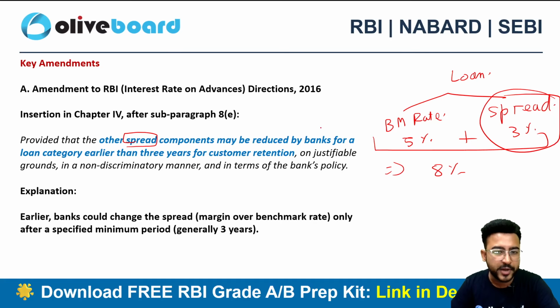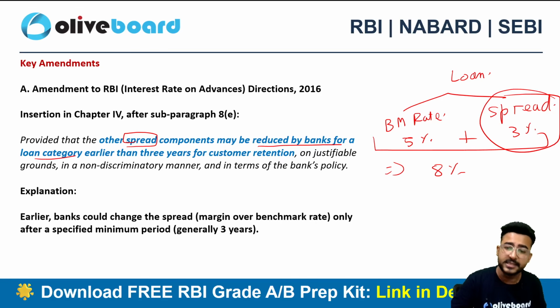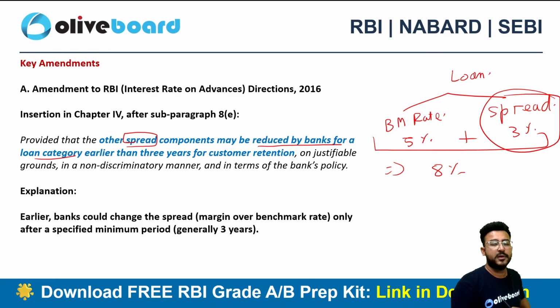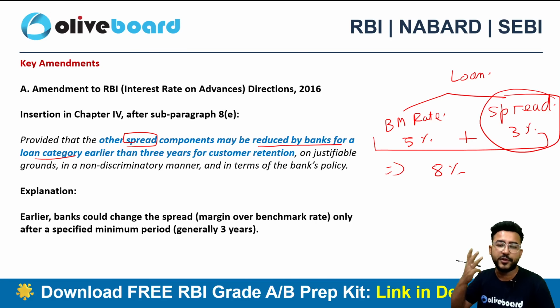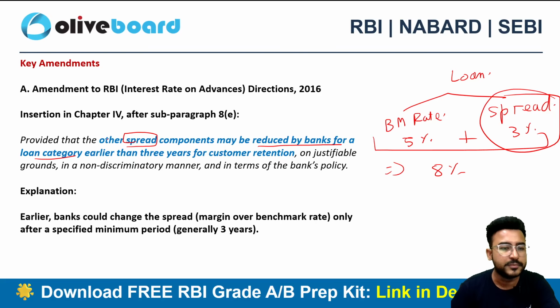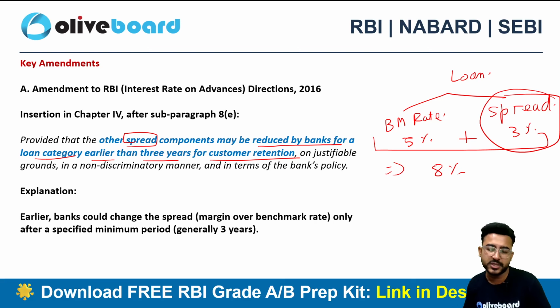So the spread component may be reduced by the bank for a loan category. Can a bank reduce the spread component? Yes, now they can reduce it. Earlier they could not reduce it for a continuous period of 3 years, but now they can reduce the spread for a particular loan category earlier than the 3-year time period as well, just for the purpose of customer retention, because I am rate sensitive.